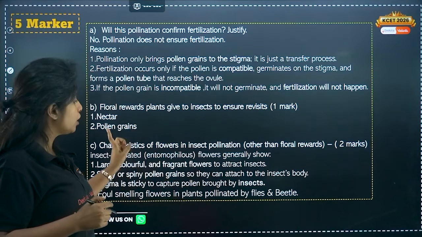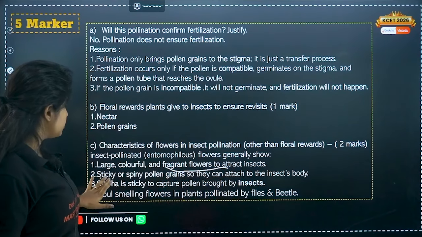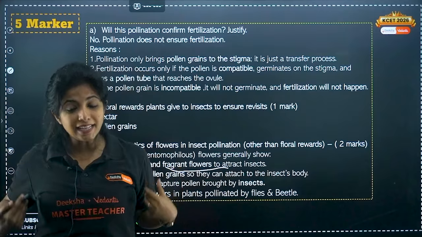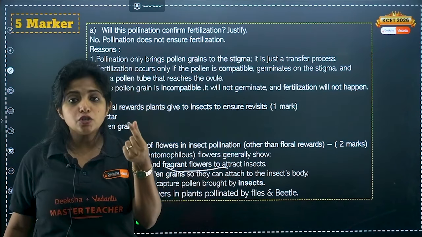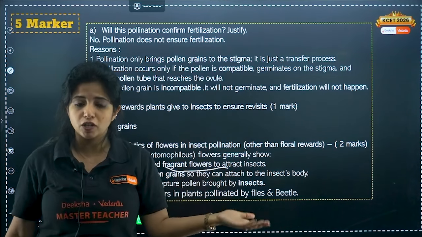Insects. So, large and colorful can be one point. Fragrant flowers can be another point. Now, the sticky or spiny pollen grains, so they can attach to what? An insect's body. The pollen grains should be very sticky, otherwise they will not be attaching to the insect's body. If it is not attaching, it cannot be transported as well.